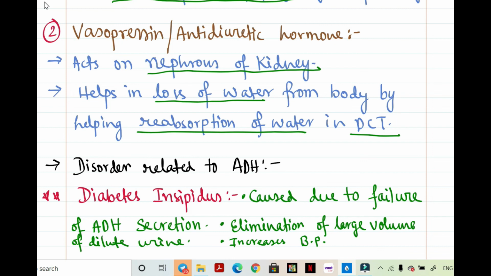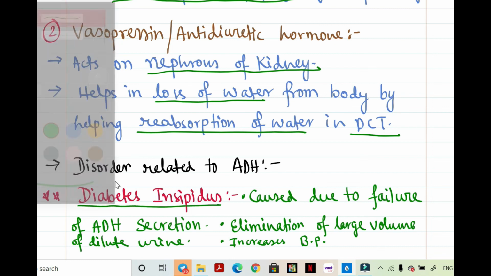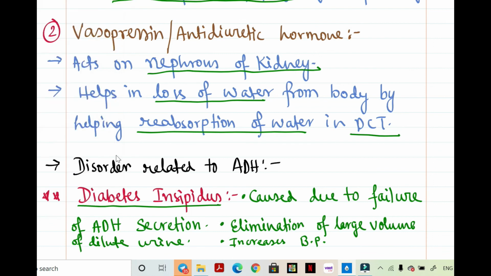As a result, the concentrated urine, when we give it more water, will become dilute. As a result, due to the absence of vasopressin, diluted urine is formed. Therefore, this disorder, when there is a failure of ADH secretion, is called diabetes insipidus, not mellitus, it is diabetes insipidus. It is caused due to failure of ADH secretion.